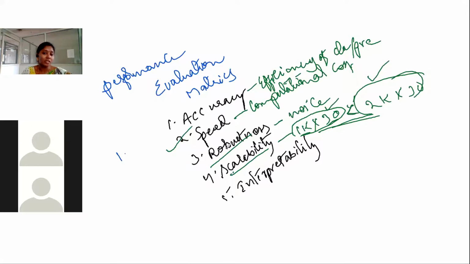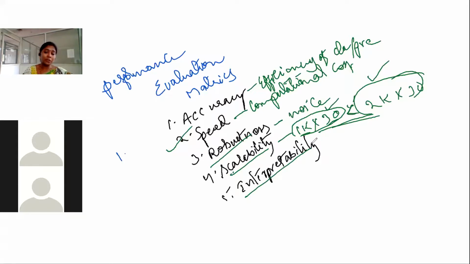If the model is scalable, it can be preferred and selected to perform the classification. And the last one is interpretability. Interpretability is the level of understanding or usefulness provided by using the classifier or predictor.